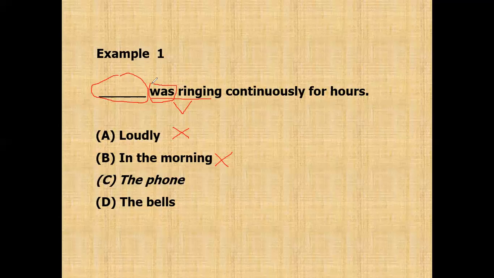So you have to find the singular subject, C or D. D is plural because the bells has an S. And the phone is singular. So it is the answer. The phone was ringing continuously for hours. That's it.